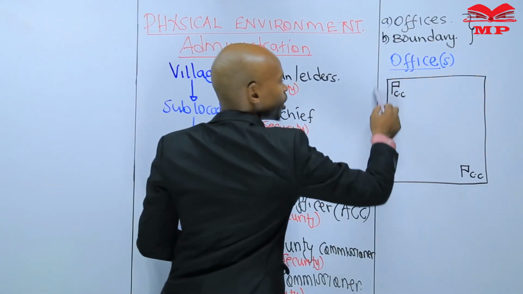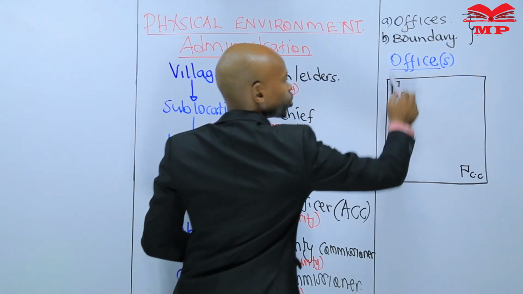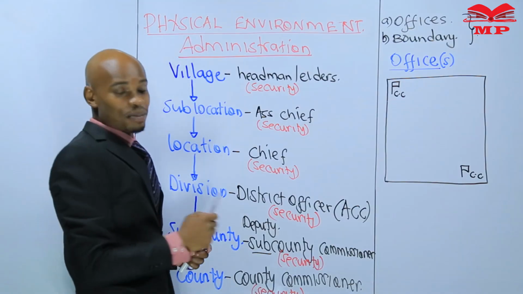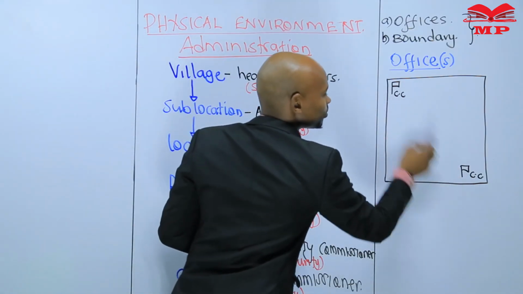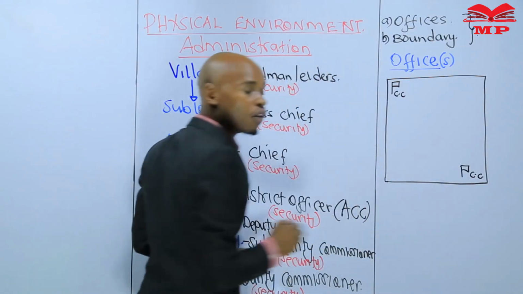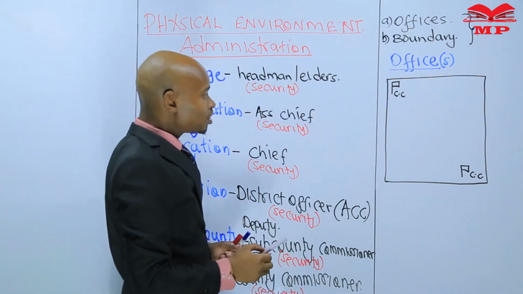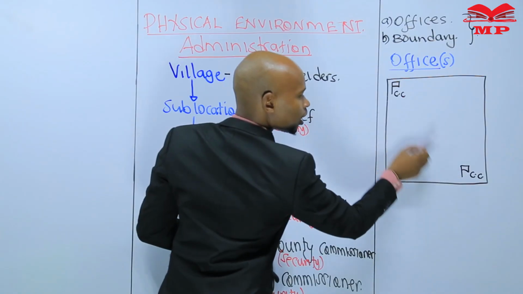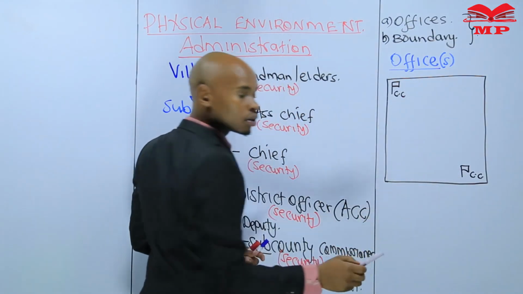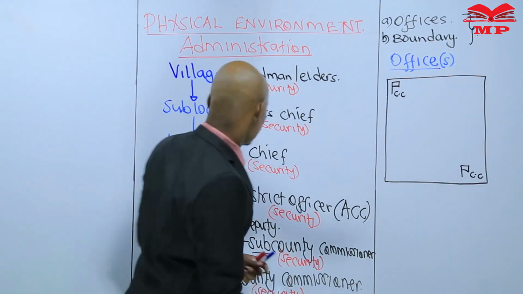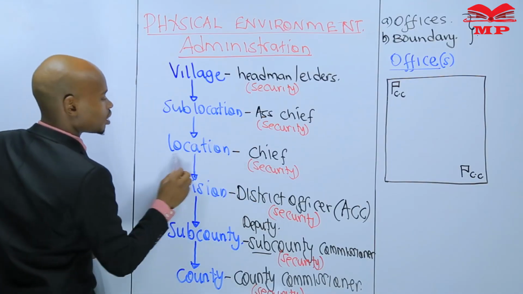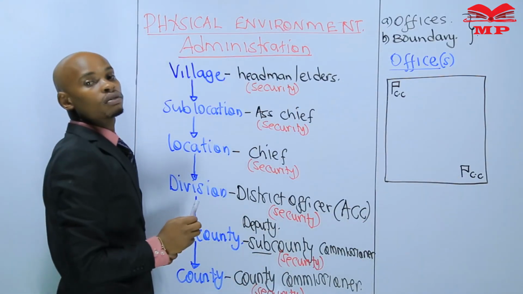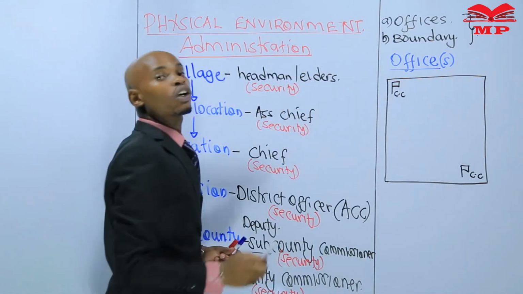Our first example, there was only one office, so the administrator was a chief. Now, our second example, we have two chief camps, or maybe 3 or 4. That means this area is made up of 2 locations, because chief is the head of location. 2 chiefs, 2 locations.